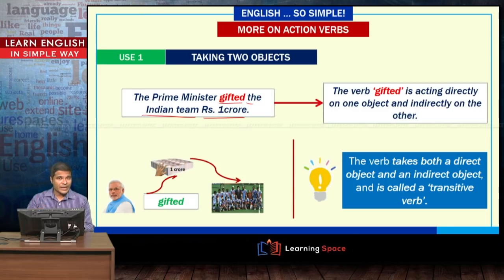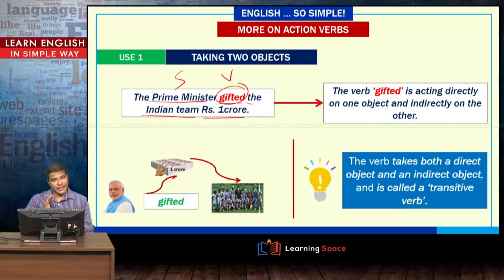So if you look carefully at this sentence, the Prime Minister is the subject, that is very obvious, and gifted is the action that is performed. But what did he gift? He gifted rupees 1 crore. And whom did he gift? He gifted the Indian team. So, there are two objects here. So, the verb gifted is taking two objects instead of just one.